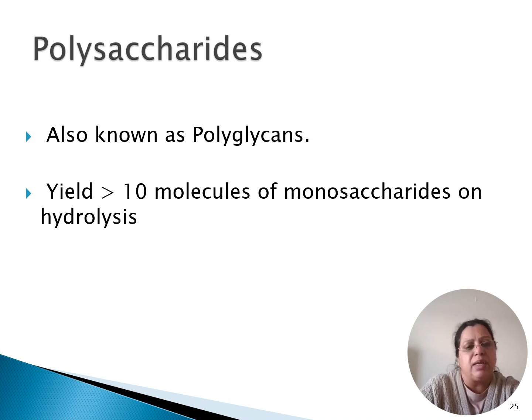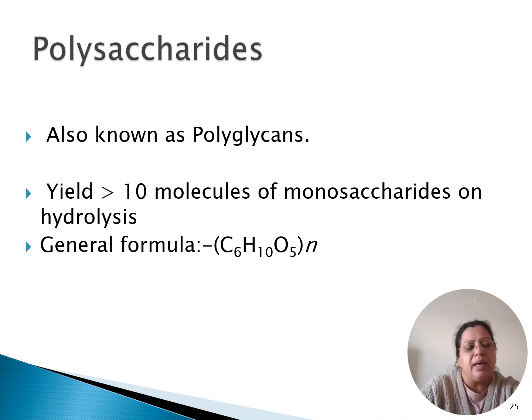We cannot say like glycogen has 250 glucose molecules. It is never like that. The size of the glycogen molecule or any polysaccharide varies, whereas for proteins we have fixed length, a particular peptide length, like insulin has 51 amino acids, but for carbohydrate polysaccharides there is no fixed length.